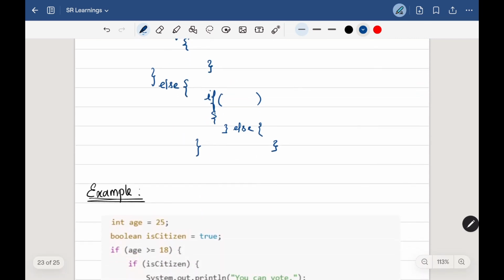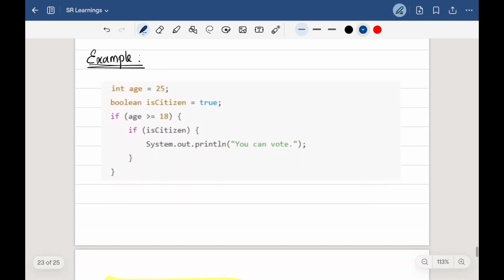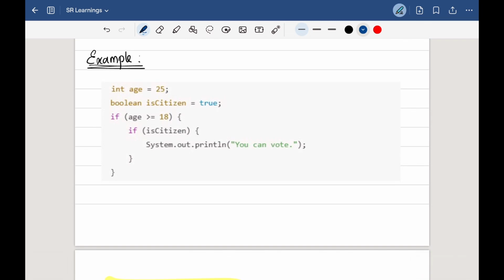Now let's see one example for that. In this example, I just defined one age as 25 and is citizen as true. And if the age is greater than or equal to 18, and again I am testing one condition.